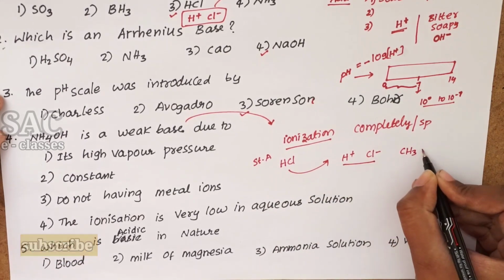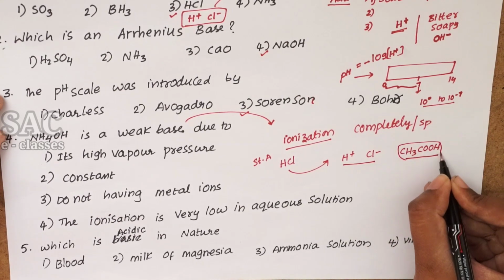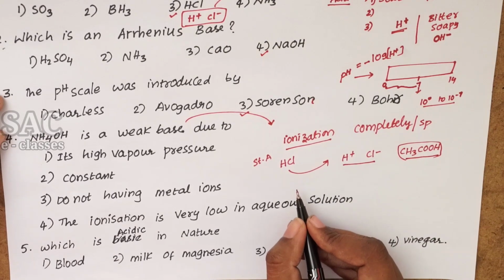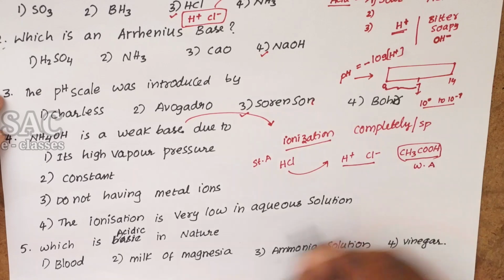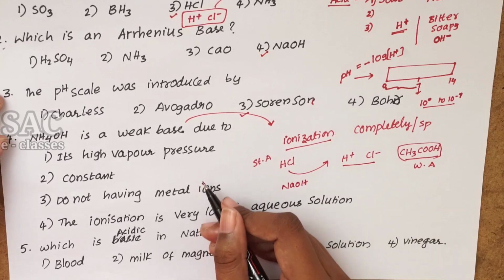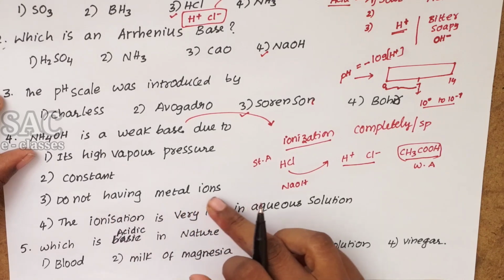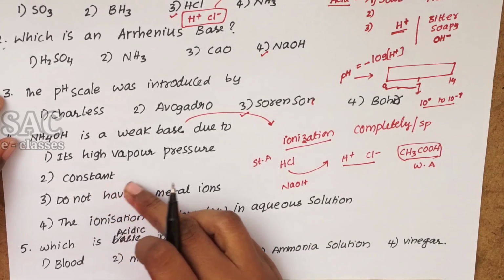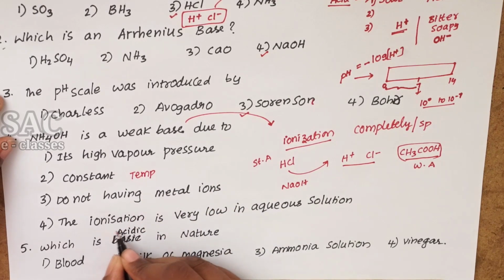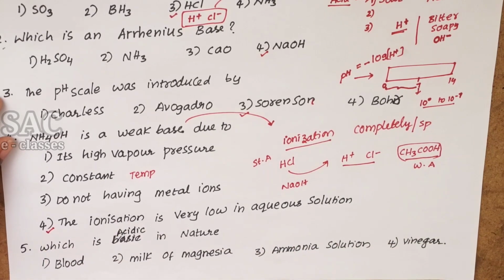When compared to HCl, CH3COOH won't ionize into ions quickly as well as completely, so we call this a weak acid. In the same way, NaOH is a strong base when compared to NH4OH. So it is not dependent on having metal ions, nor constant temperature, nor high vapor pressure; all these are not the reason. When the ionization is very low in aqueous solution, we call it a weak base.